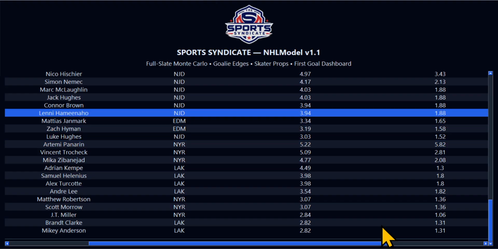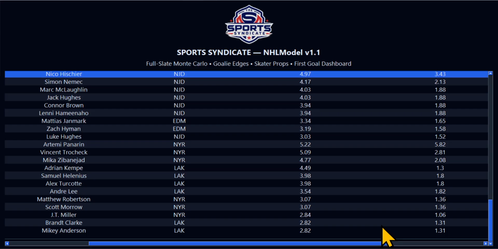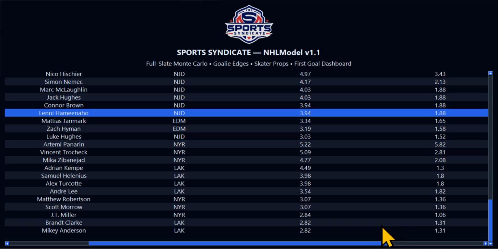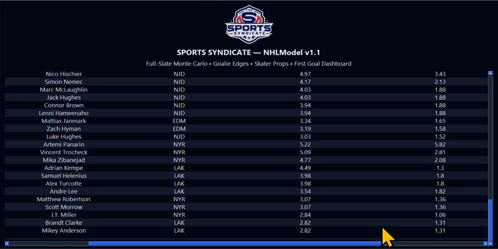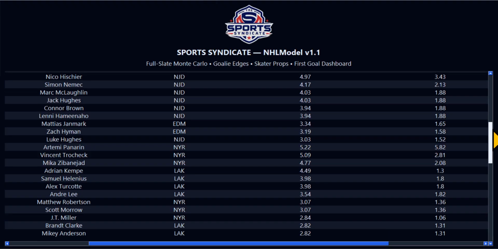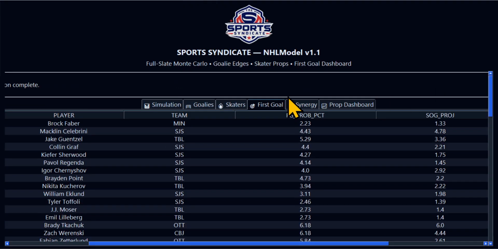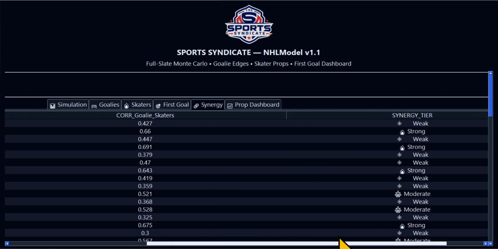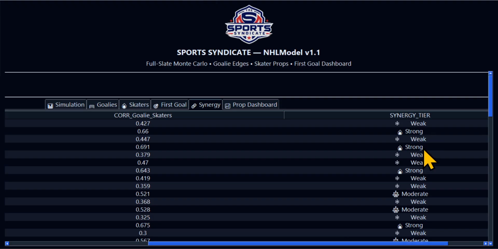I don't watch hockey, but I watched it to get to this point, and I don't need to see anything else. I think I learned enough. But I mean, you can never learn enough, you know. I kind of overreached on that one, but I think I learned enough to be efficient in running these. So, the strong and the weak synergy tier.